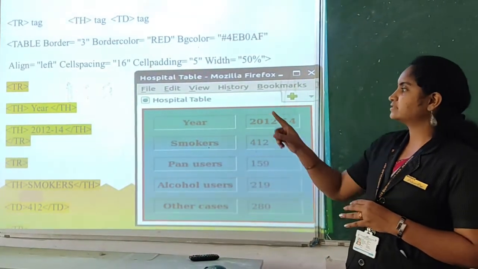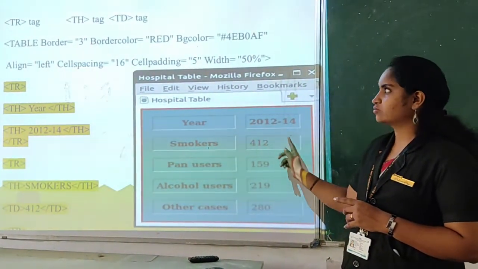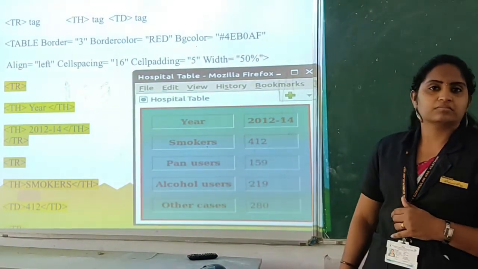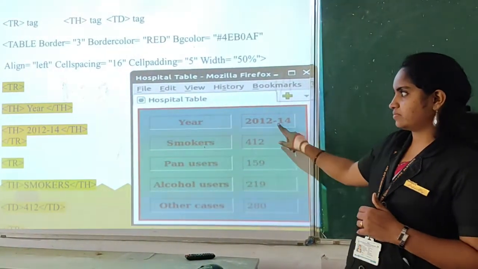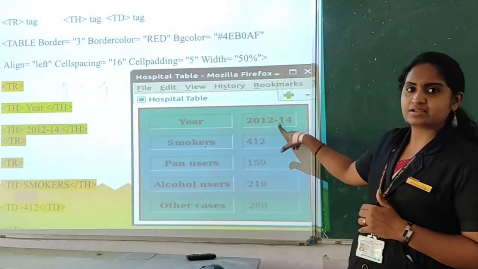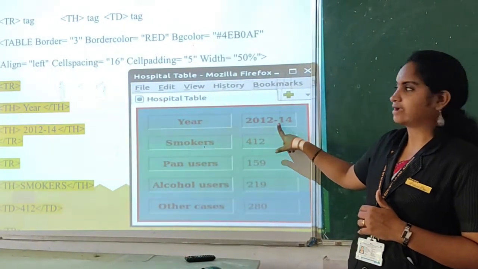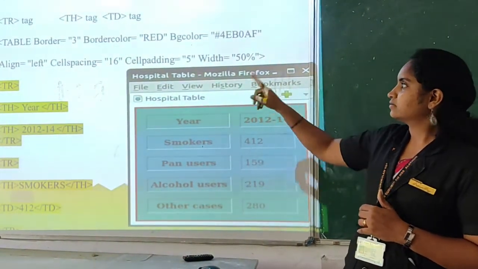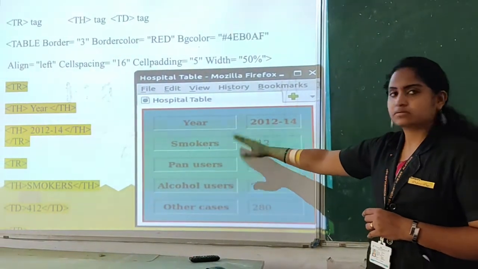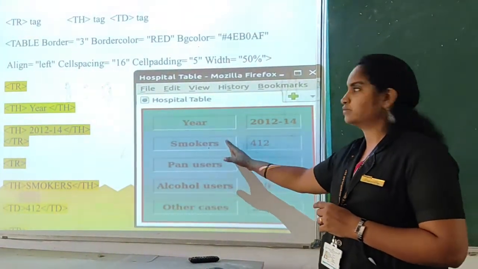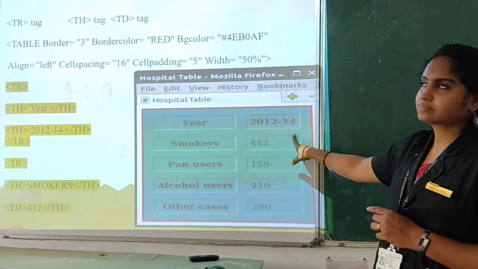Another one is table heading. Like this you can include the table heading tag; here you can see the year. The contents we are including go inside the tag. Another one is cell spacing, that is the blank space between two cells.